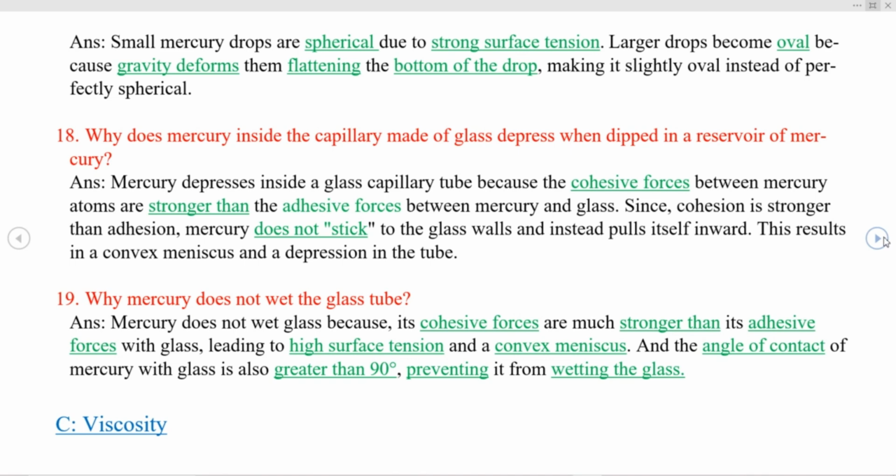Next question we have is, why does mercury not wet the glass tube? Mercury does not wet glass because its cohesive forces are much stronger than its adhesive forces with glass, leading to high surface tension and a convex meniscus. And the angle of contact of mercury with glass is also greater than 90 degrees, preventing it from wetting the glass. This much for today.